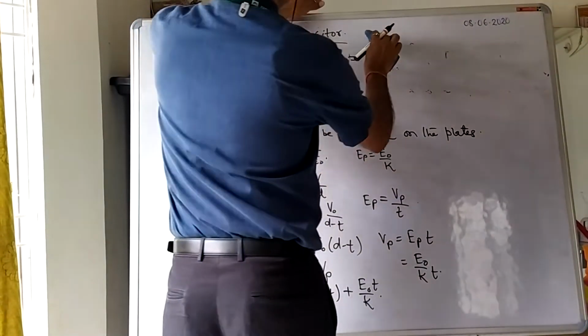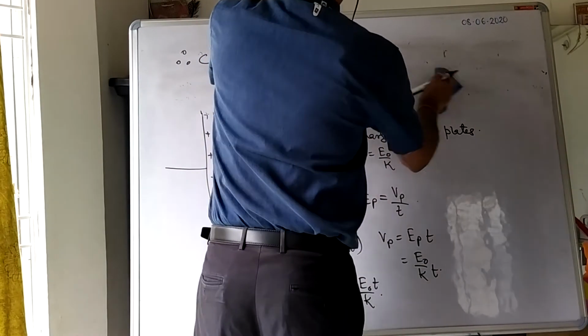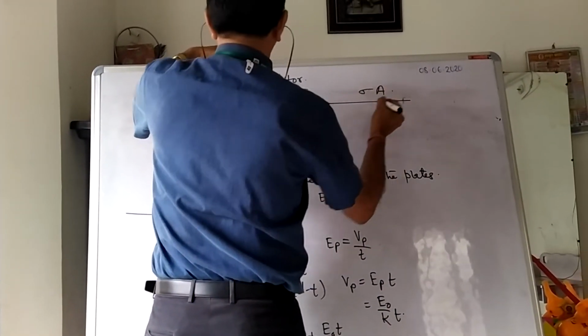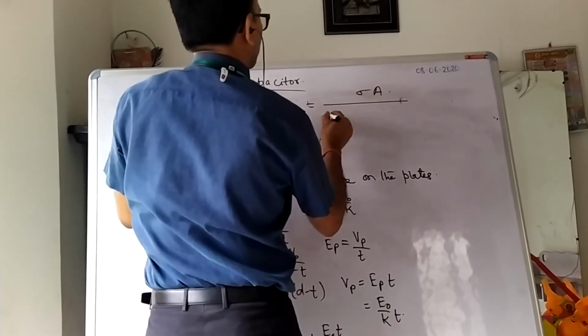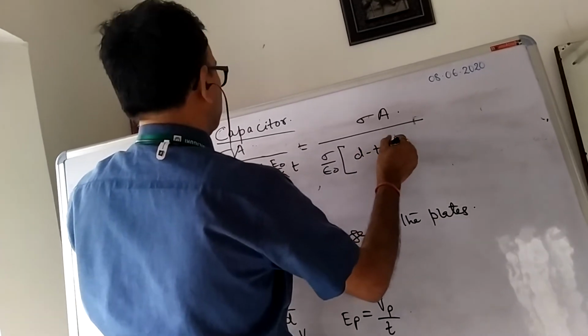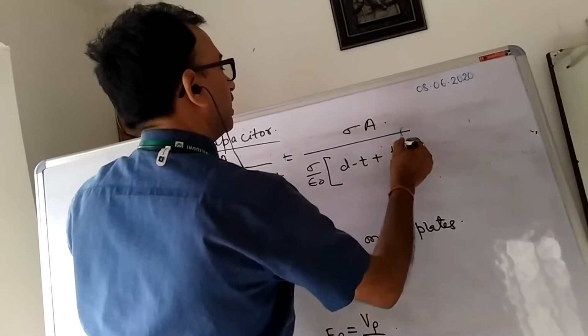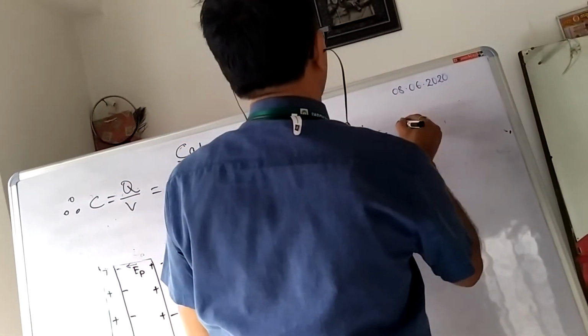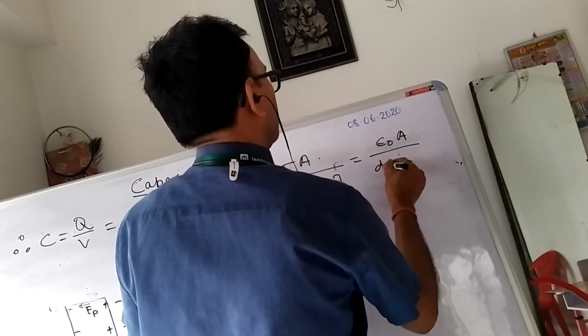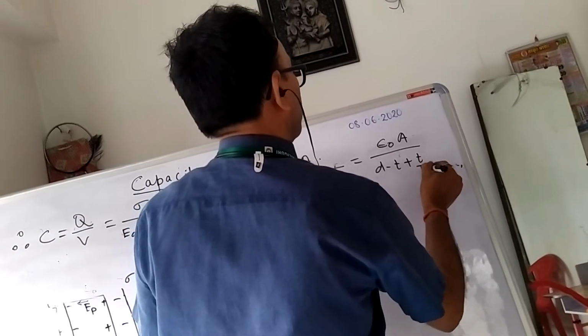Taking E naught common, and E naught is sigma by epsilon naught, we get d minus t plus t by K. Sigma cancels out, so it is epsilon naught A divided by d minus t plus t by K.